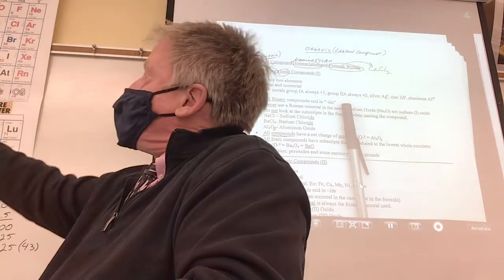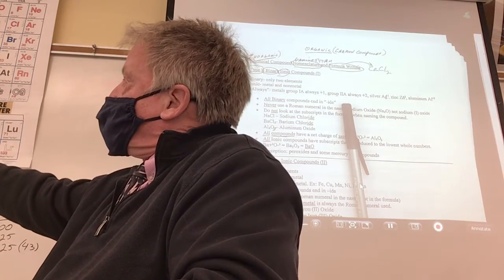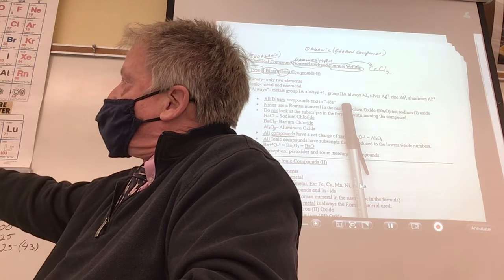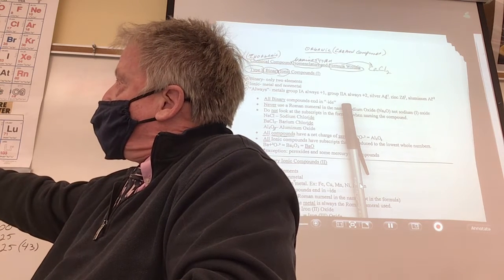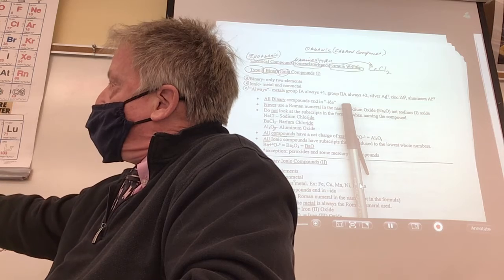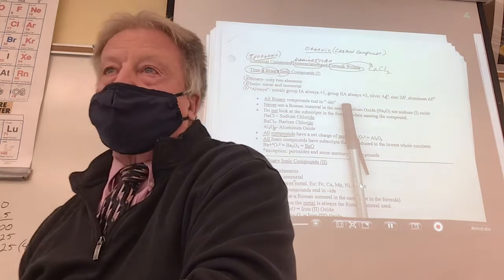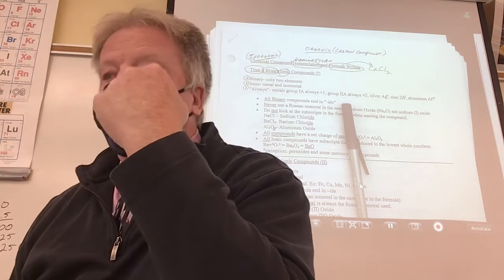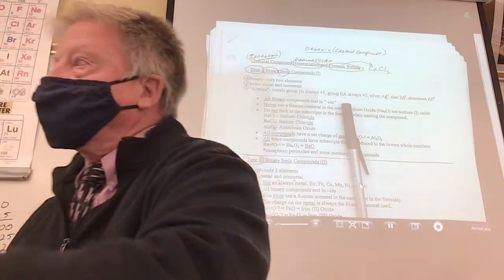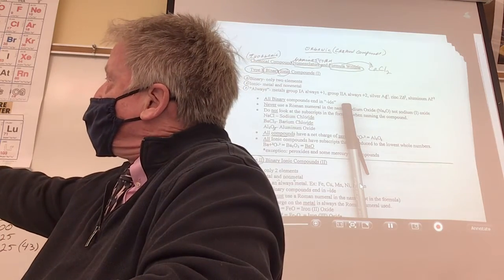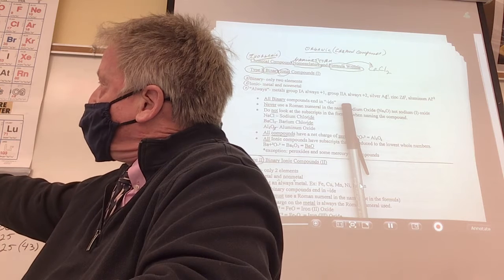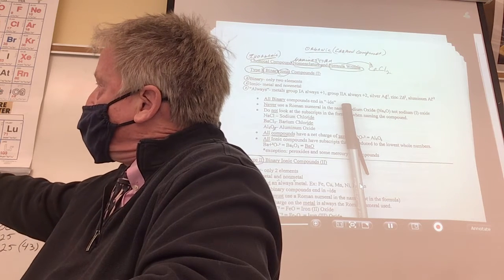All right, here we go. Not counting hydrogen, the alkali metals are group 1A. In a compound, they will always form an ion with a +1 charge. So 1A will always be +1. Group 2A will always have a charge of +2.